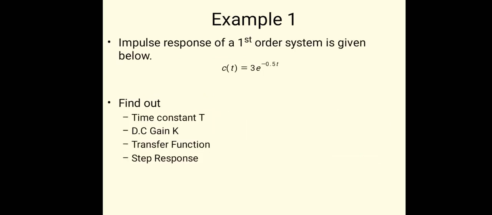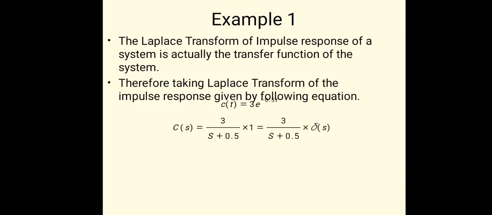So this is the example for the impulse response of first order system. Output is given as 3 into e raised to minus 0.5 t. The question is to find out the time constant T, DC gain, transfer function, and the step response. Here the output is given. Just get the C of s. The Laplace of the particular equation is 3 upon s plus 0.5.